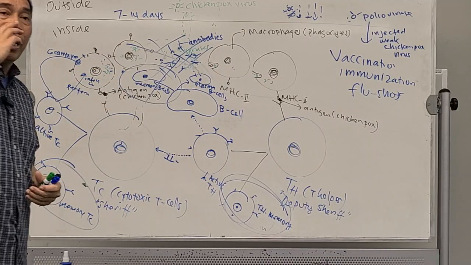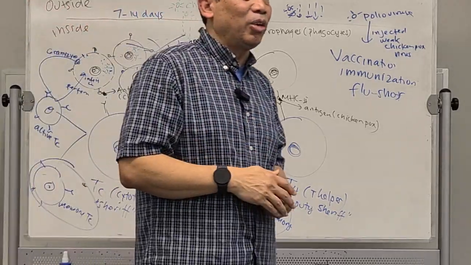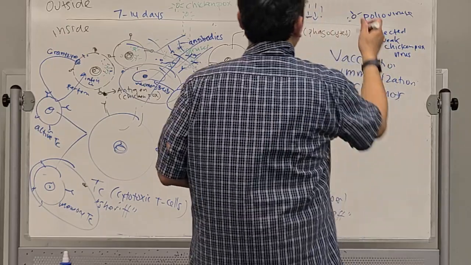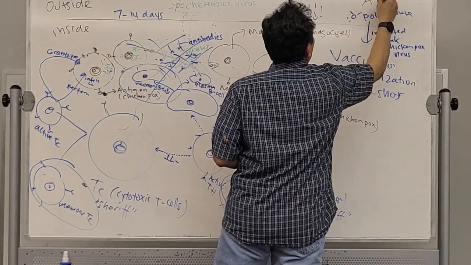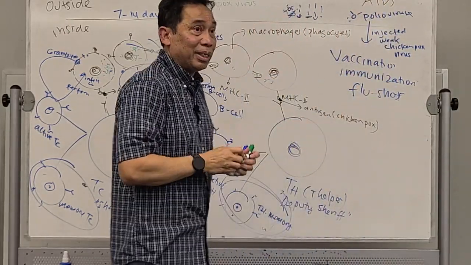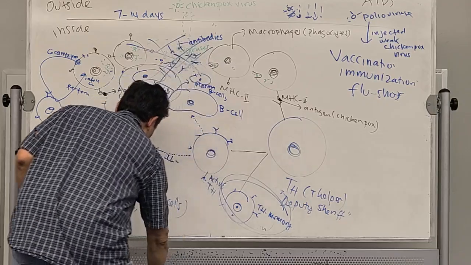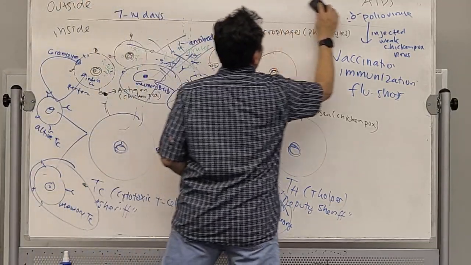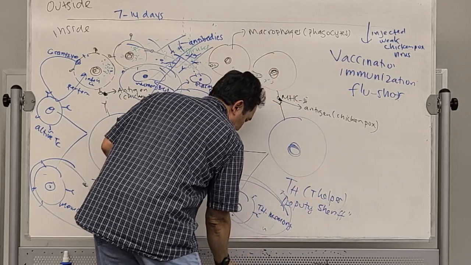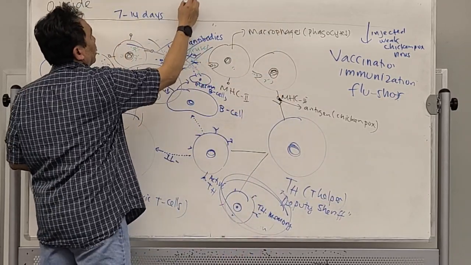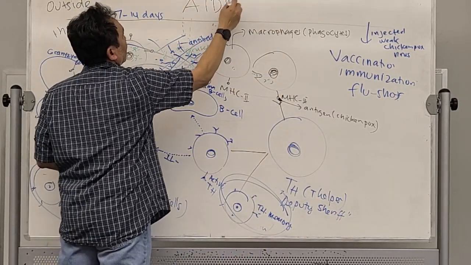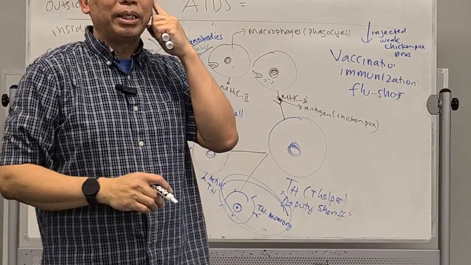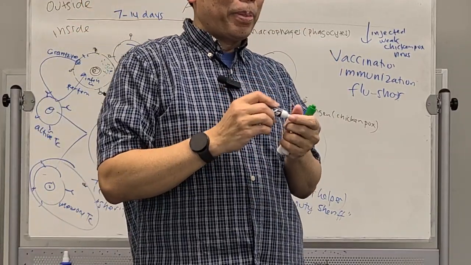Now, my question is, do you know AIDS? What about AIDS? People that have AIDS. What is AIDS? What does AIDS stand for? Maybe you heard, right?